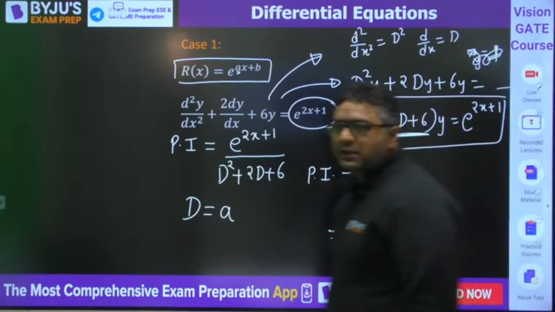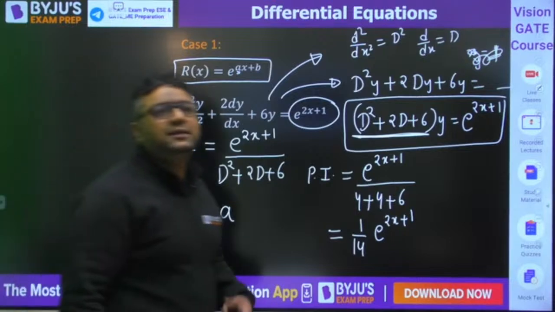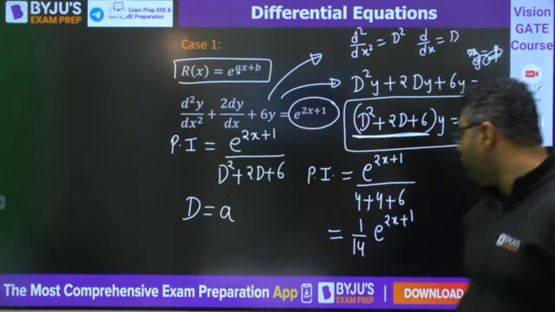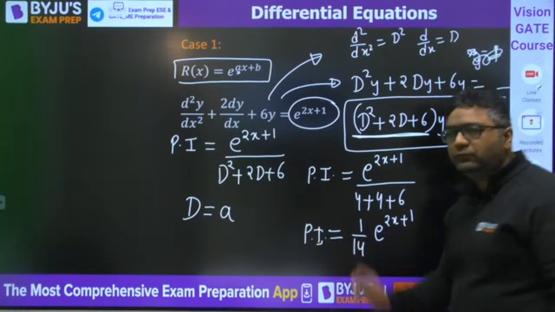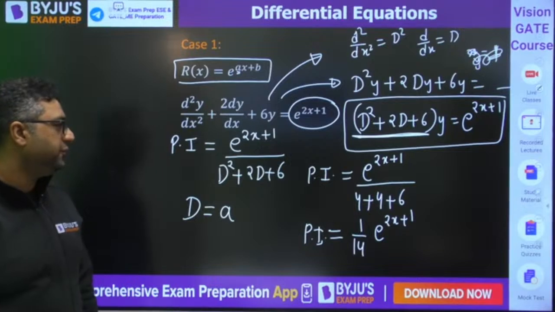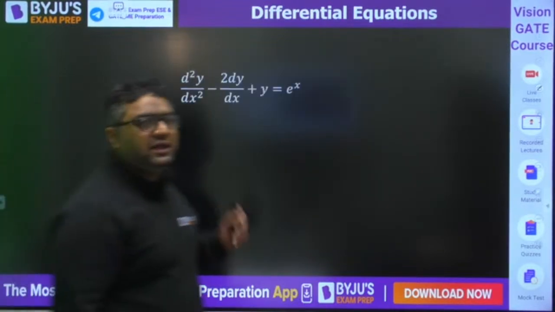First of all, tell me, is it clear or not? Then we are going for the second case in this. In this, there is one more case. Is it clear for everyone? So 1 by 14 e to the power 2x plus 1 is the PI for this case. Okay. But they will not be giving you a much lengthy question. Don't worry about that. So guys, when we are talking about the next case, if we have an equation like